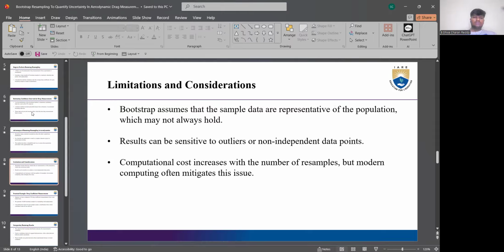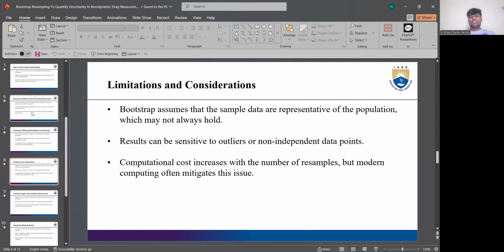So how this works is by taking the original data, which are divided into resamples, and the resamples correlate with the sample data. So Bootstrap assumes that the sample data are representative of the population, which may not always hold. These results can be sensitive to outliers or non-independent data points.